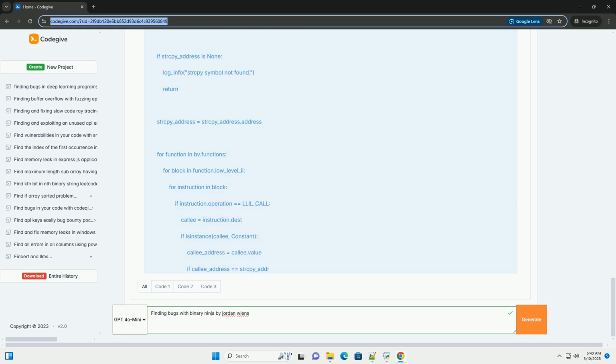Dynamic analysis, verification and exploitation. Static analysis can only go so far. To confirm the vulnerability and develop an exploit, you'll need to perform dynamic analysis. 1. Fuzzing. Use a fuzzer, like AFL, libFuzzer, or Binary Ninja's plugin, to automatically generate a large number of inputs and run the program with each input. The fuzzer will monitor the program for crashes or other anomalies that indicate a vulnerability.